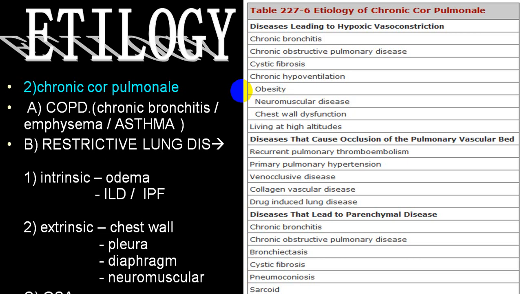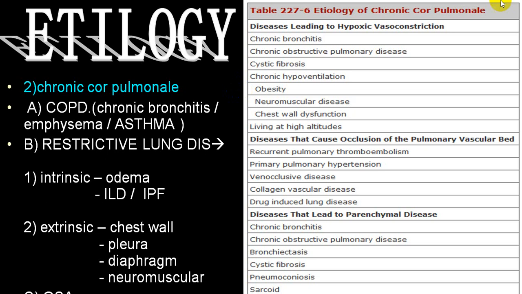In the extrinsic variety: chest wall disorders, gross chest wall deformities, thickened or fibrotic pleura, diaphragmatic paralysis, and neuromuscular disorders involving intercostal muscles and diaphragm. Another condition where you can develop chronic cor pulmonale is obstructive sleep apnea.